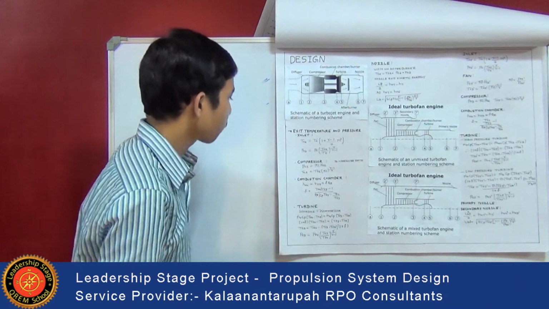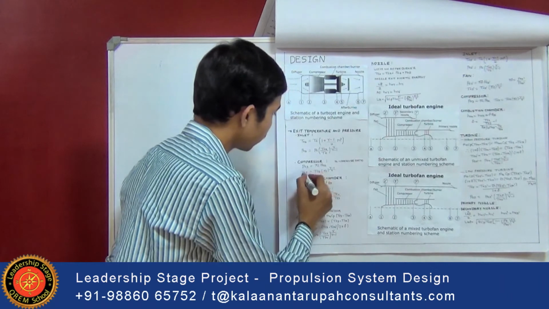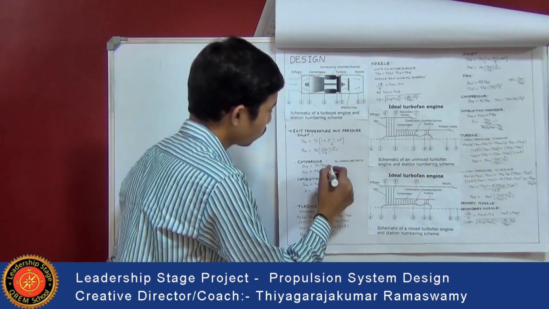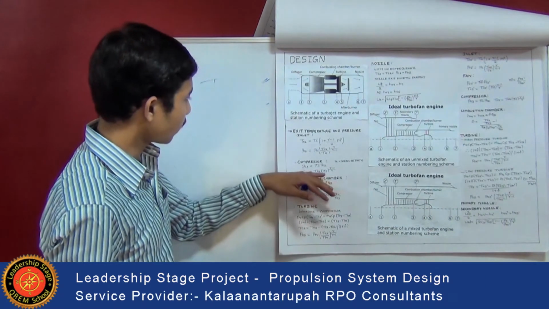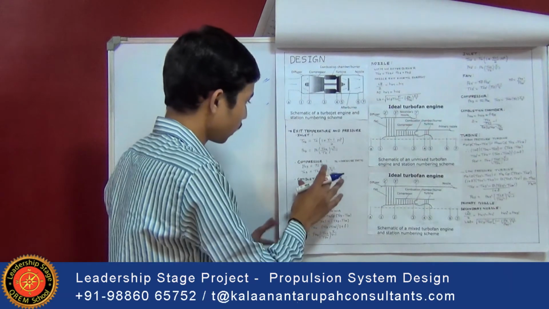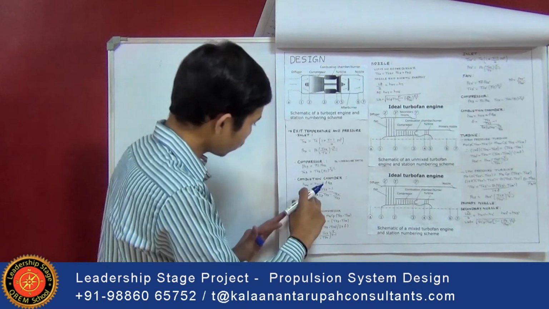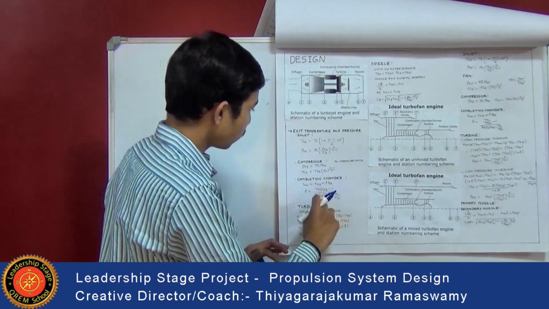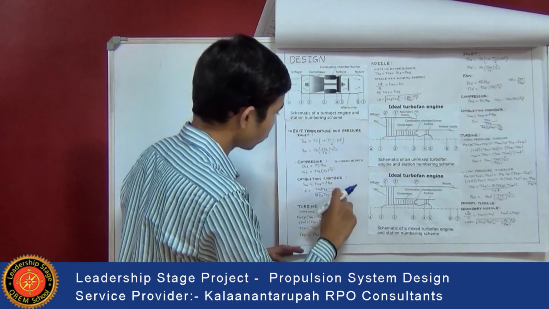Then once P03 is calculated, T03 can also be calculated, that is T03 is equal to T02 into pi_c to the power of (gamma minus 1) divided by gamma. After calculating the exit temperature at the compressor, in the combustion chamber we can calculate the fuel ratio, using the formula f equal to (T04 divided by T03 minus 1) divided by (Q_R divided by (C_p into T03) minus T04 divided by T03).